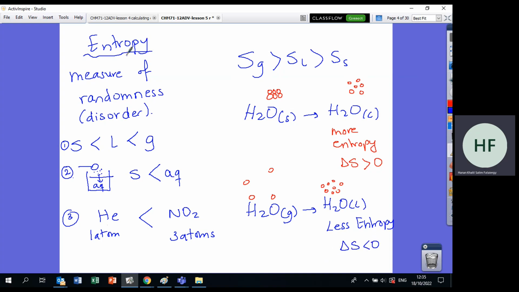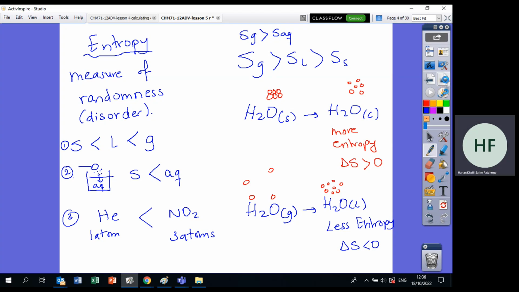So remember, whenever you are asked about entropy, entropy is the measure of randomness or disorder. Think of where particles move more. Do they move more in solid, liquid, or gas? Gas, so they make more randomness in gas. In solid or in aqueous? In aqueous. One very important question: where do you think particles make more randomness, in aqueous or in gas? Of course in gas. So the entropy of gas is more than the entropy of aqueous. Also, who makes more randomness, small particles or big particles? Of course big particles. Now, let's try to do a practice question.